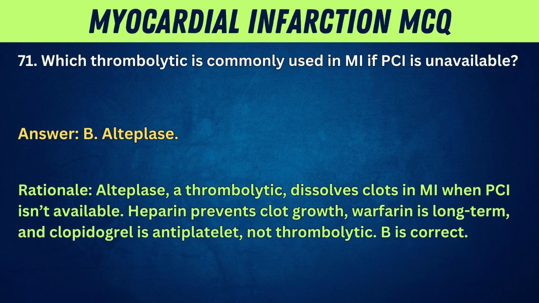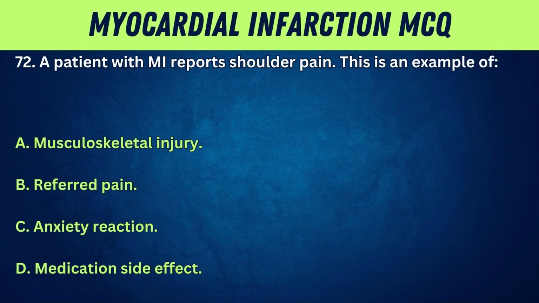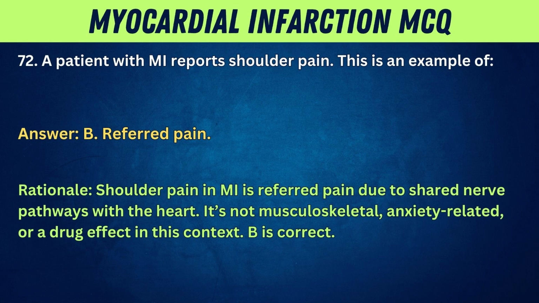B is correct. 72. A patient with MI reports shoulder pain. This is an example of: A. Musculoskeletal injury. B. Referred pain. C. Anxiety reaction. D. Medication side effect. Answer: B. Referred pain. Rationale: shoulder pain in MI is referred pain due to shared nerve pathways with the heart. It's not musculoskeletal, anxiety-related, or a drug effect in this context.